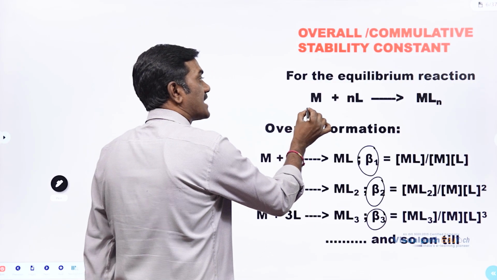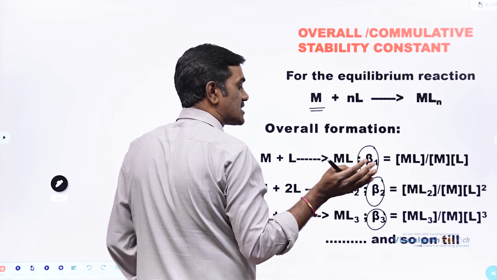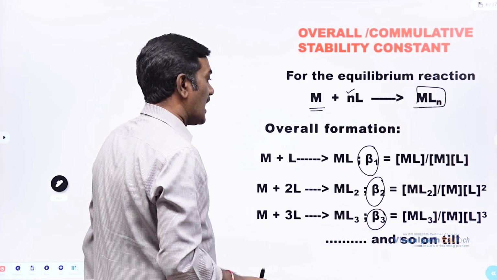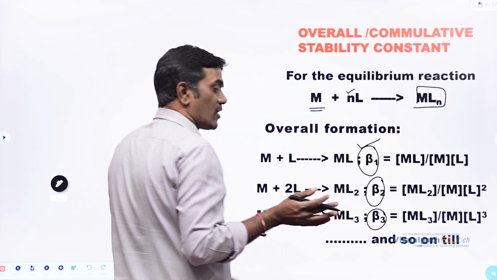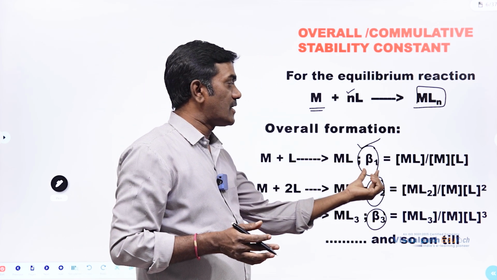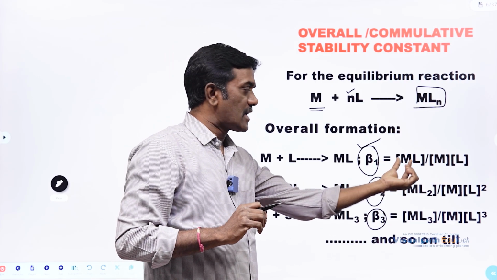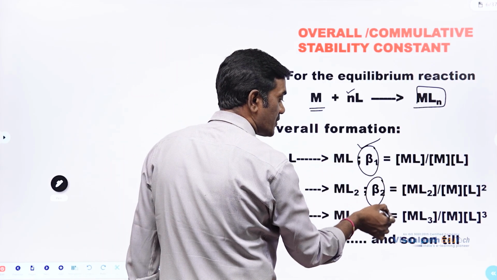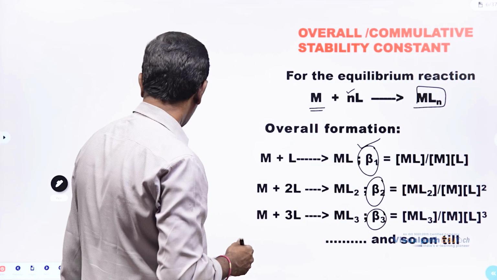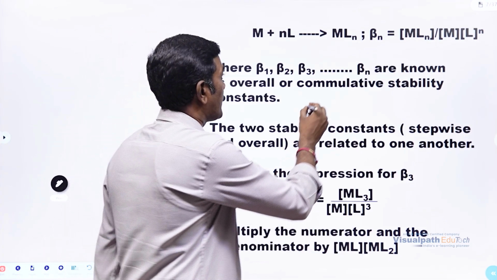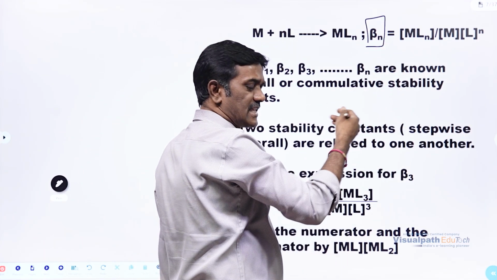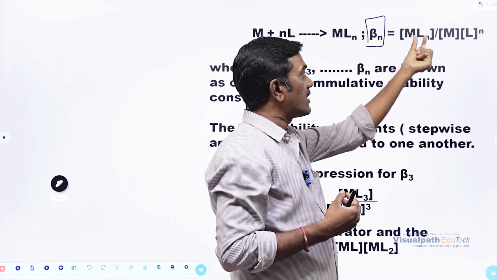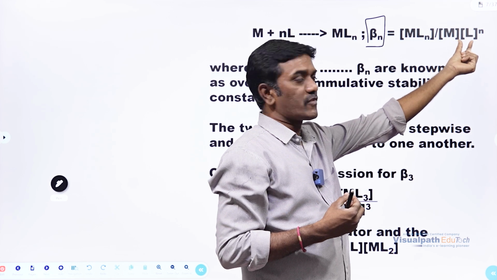Here we are not considering stepwise, we are considering at a time all the n ligands forming the MLn complex, right? And in this one, we are just taking the overall stability constant. Again, the stability constant formula is almost the same: concentration of product by concentration of reactants. Here, overall stability constants we are going to indicate with beta 1, beta 2, beta 3, etc. Here, beta n. Just like the stepwise stability constant, here also the concept is the same. Here, the formula is MLn divided by concentration of M into concentration of L whole power n.